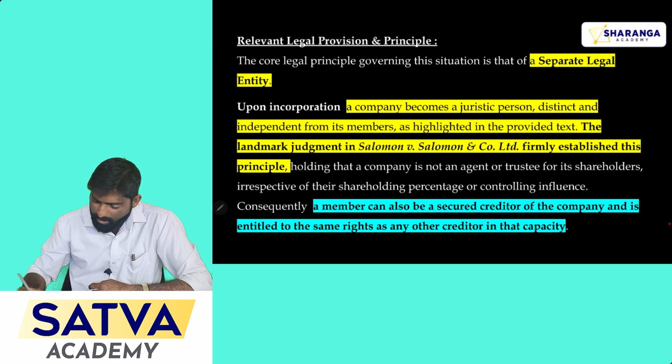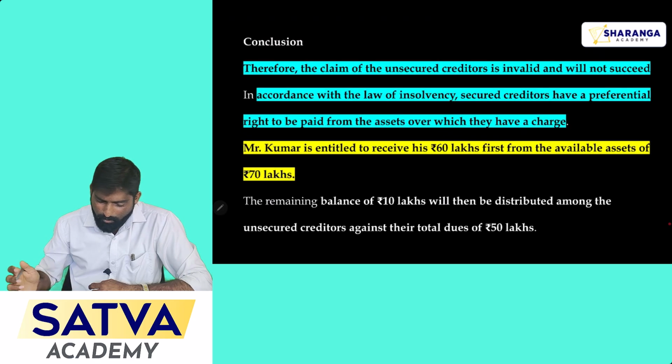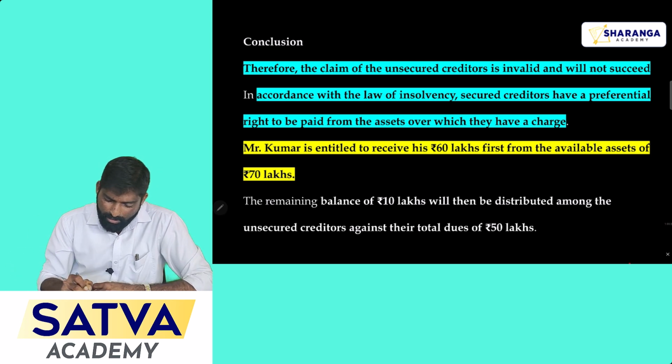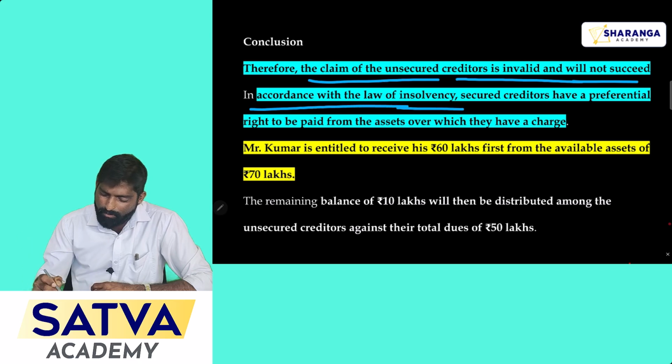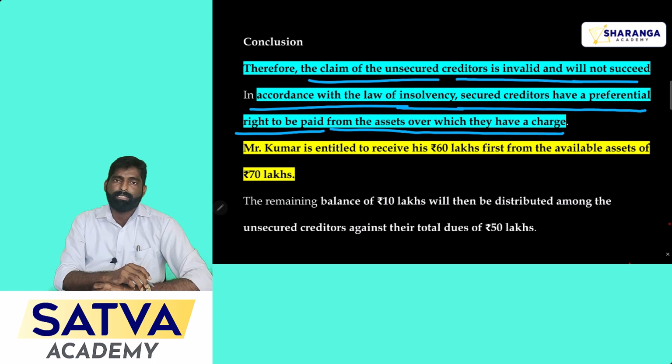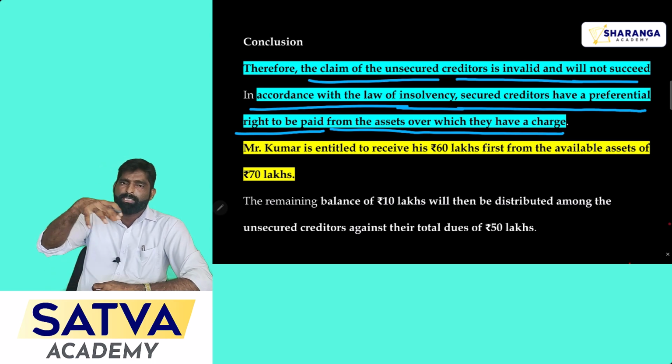Okay. Now let's see the conclusion for this case. So this is the conclusion to be given in this question. See, the claim of the unsecured creditor is invalid and will not succeed. In accordance with the law of insolvency, secured creditors have preferential rights to be paid from the assets over which they have a charge. So you know the charge concept.